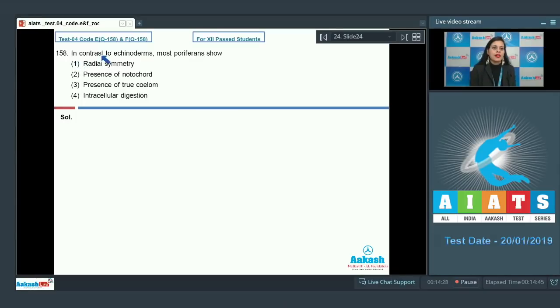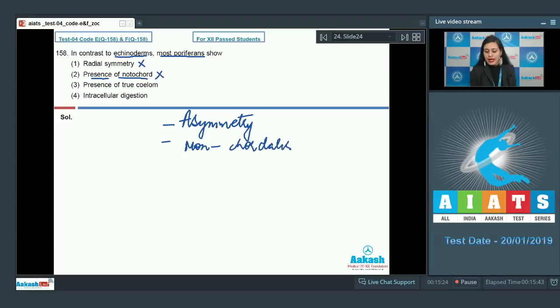Question number 158. In contrast to echinoderms, most poriferans show. The very first option is radial symmetry, and this is an incorrect option because most poriferans exhibit asymmetry, and it is only adult echinoderms which exhibit ventroradial symmetry. The next option is presence of notochord, and this is also an incorrect option because poriferans and echinoderms are non-chordates and lack notochord. The next option is presence of true coelom, and this is also incorrect. Echinoderms are true coelomates, but poriferans are not true coelomates.